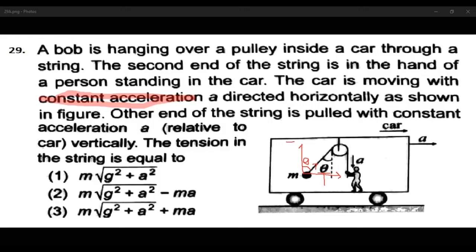So that is T cos theta, and this one is T sin theta. Then another force is the downward force, this is the mg force. Okay, so let's see how to find the tension in this problem.